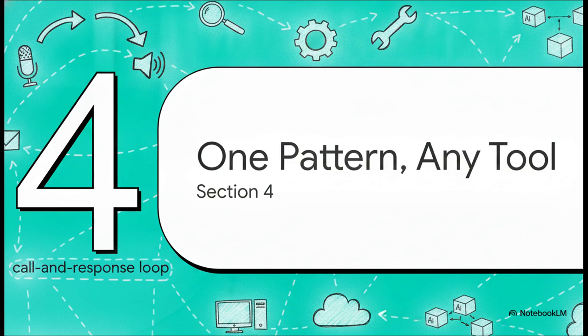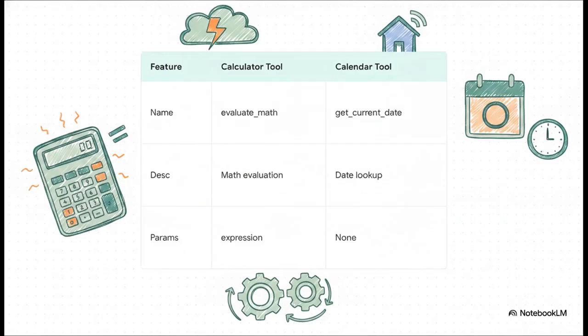All right, Section 4, one pattern, any tool. Once you really grasp that basic call and response loop, you've basically unlocked the whole AI tool ecosystem. Because this mechanism, it's entirely universal. Think about a calculator tool versus a calendar tool. Sure, in the real world, one is crunching numbers and the other is checking today's date, but mechanically, to the model, they are totally identical. They both just have a name, a description, and parameters. Whether you are querying a secure private database, fetching live weather data, or turning on a smart thermostat, the underlying mechanism of picking a name and formatting those parameters doesn't change one bit.